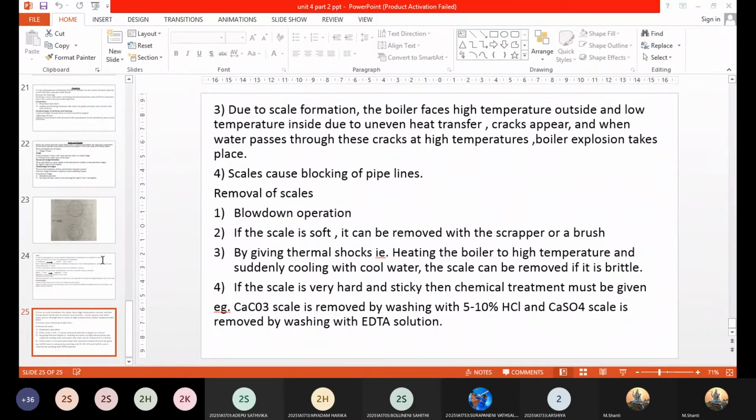And you can also remove the scales by adding chemicals. Like for the removal of calcium carbonate scales, you require washings with 5 to 10% HCl. And in case you have to remove the calcium sulfate scales, you just have to add EDTA solution. What is the purpose of adding EDTA solution here?